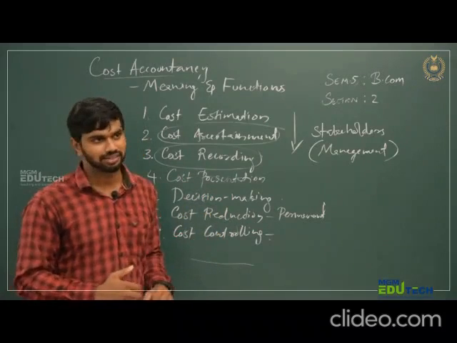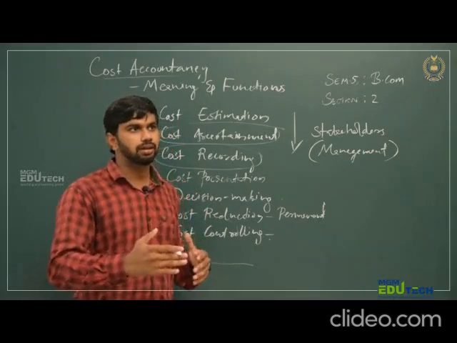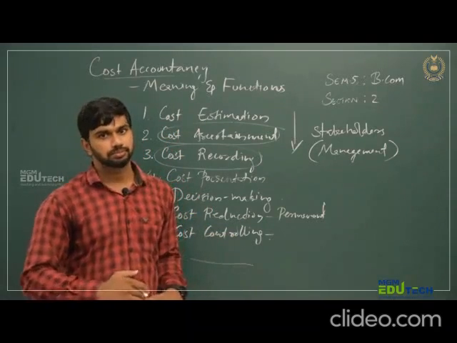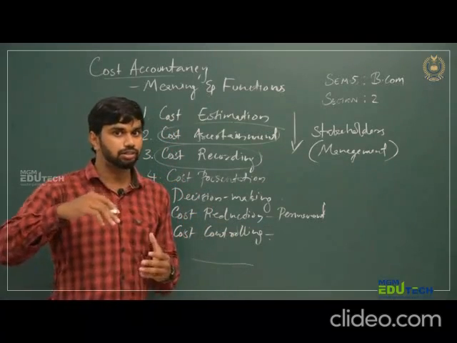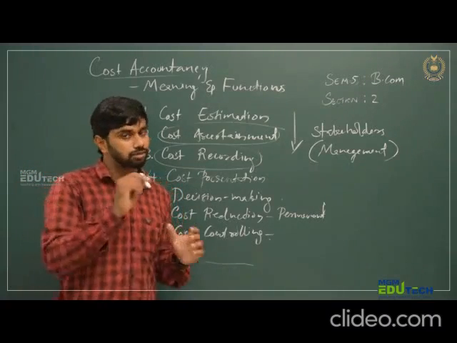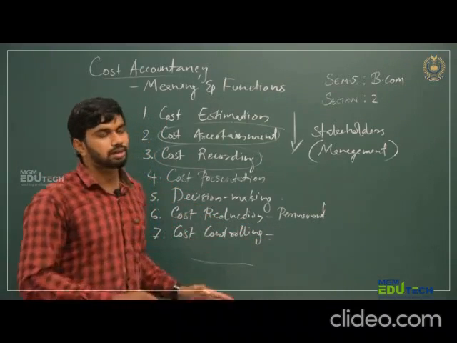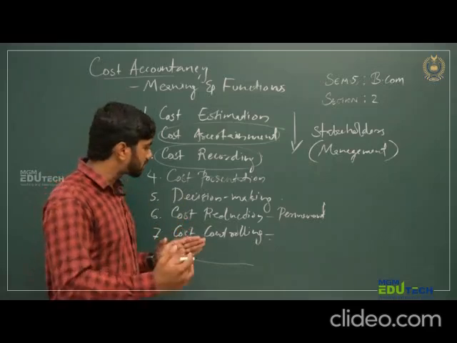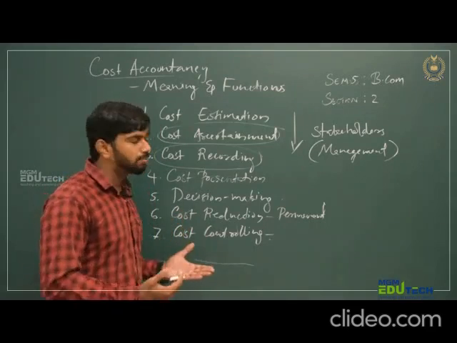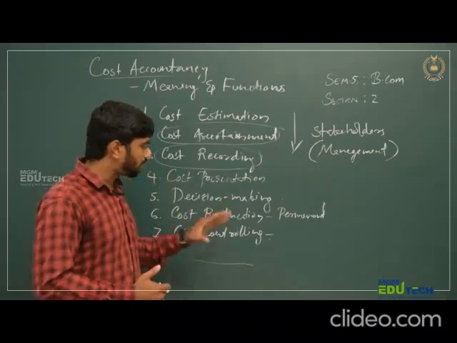The major functions usually taken by the management are cost reduction and cost controlling. Cost reduction means permanently cutting the price. For example, if the price of a product is 10 rupees, we are reducing it to 8 rupees. It is difficult to think about increasing the price after reducing it. That is why this is called a permanent process. Then cost controlling: we are avoiding some unnecessary happenings, unnecessary activities. If found by the management, they will control that activity so as to control the cost.